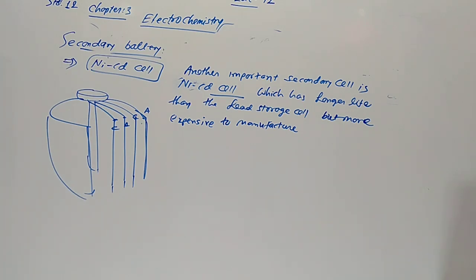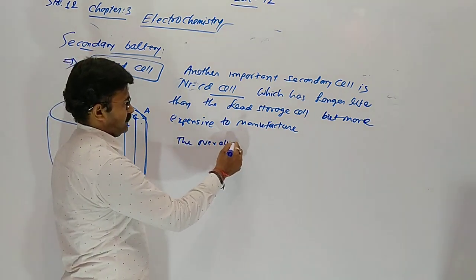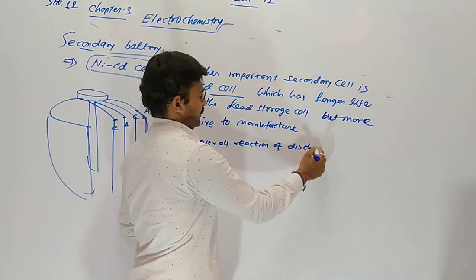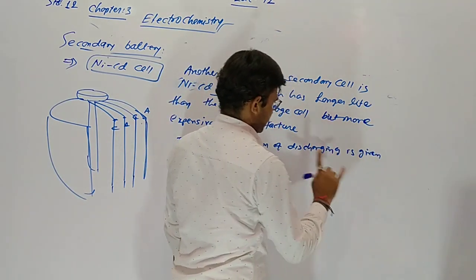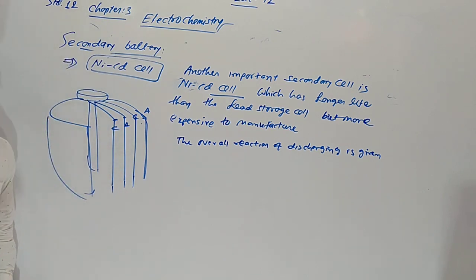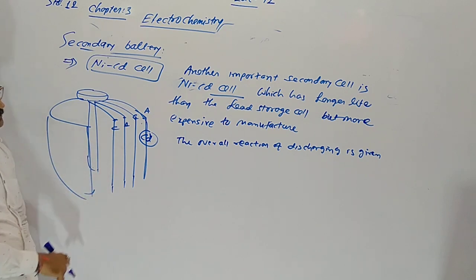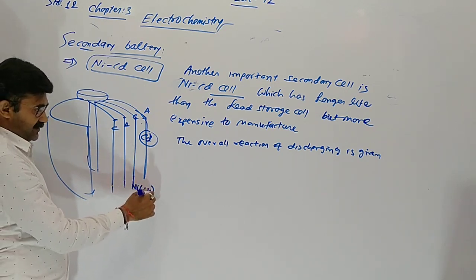We shall not go into detail of the working of the cell and the electrode reactions during charging and discharging. Only the overall reaction of discharging is given. Cadmium is the anode here, and nickel hydroxide is the cathode.